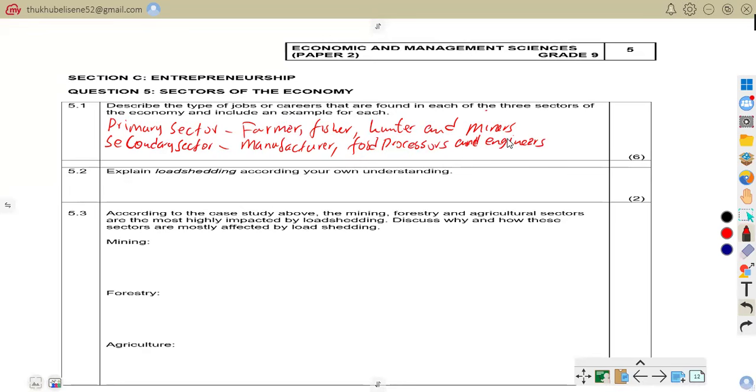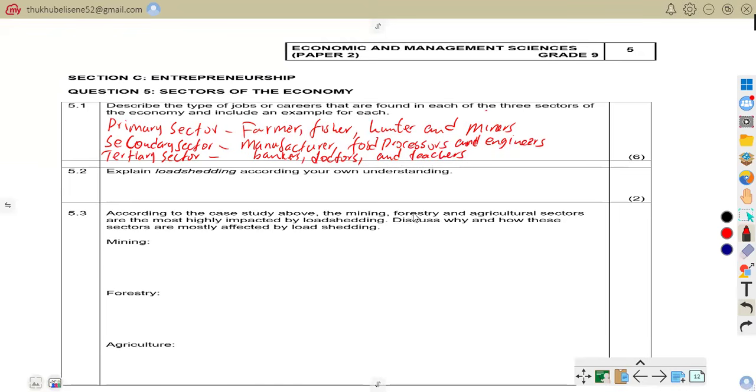So that is that. We also have the tertiary sector. Under the tertiary sector, we have bankers, then we have doctors, and we have teachers as well.